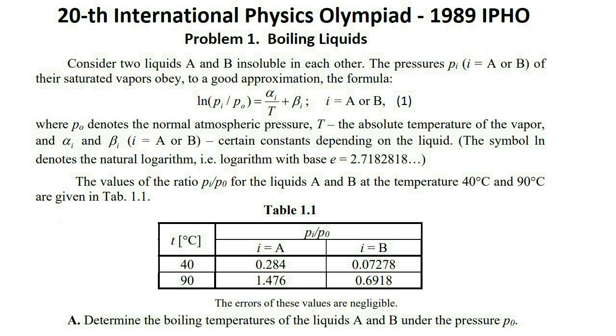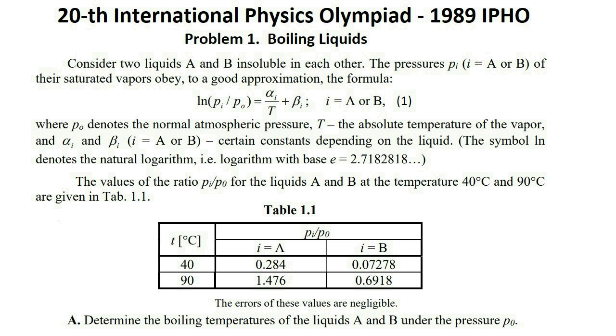Consider two liquids A and B insoluble in each other. The pressures Pi, i equal A or B, of their saturated vapors obey, to a good approximation, formula 1, where P0 denotes the normal atmospheric pressure, T the absolute temperature of the vapor, and alpha i and beta i, i equal A or B, are certain constants depending on the liquid. The symbol ln denotes the natural logarithm, that is logarithm with base e equals 2.7182818.